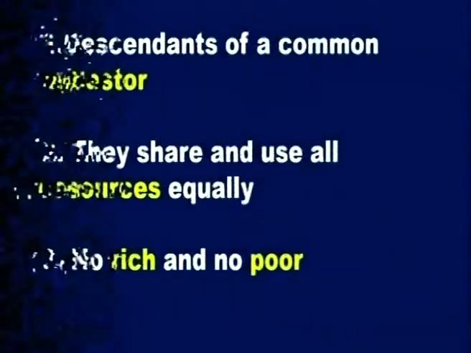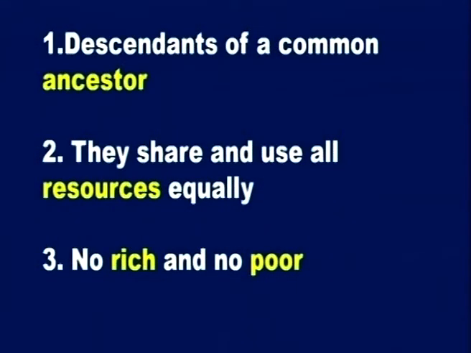What is tribe? Where people are equal. The people who stay in the forest, these are called as tribes. So let us see the characteristics of tribes. How many are there? There are 6. So first one, tribes believe that they are the descendants of a common ancestor. Who are ancestors?